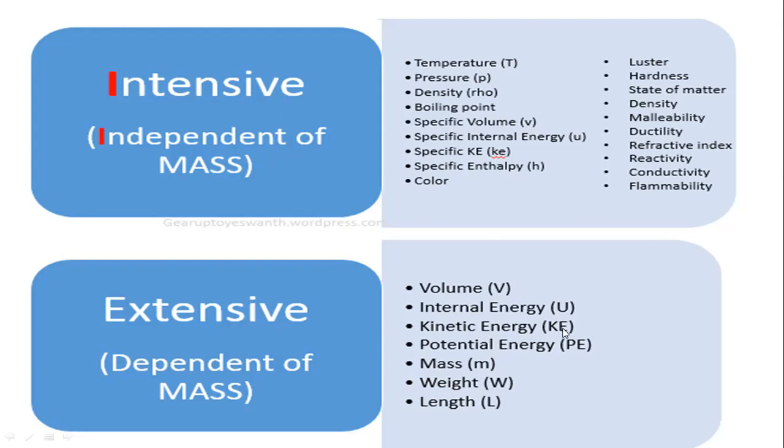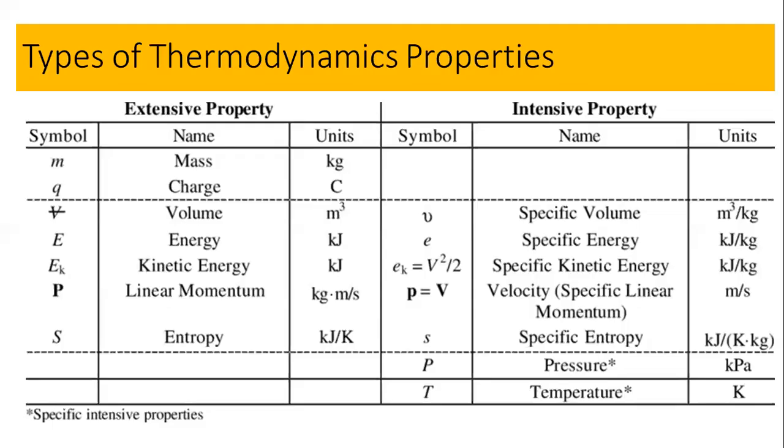So you might be thinking, how can we differentiate whether this is the volume or the specific volume, or which type is intensive and which is extensive? So now I'm going to explain. This is a very simple understanding in physical chemistry.